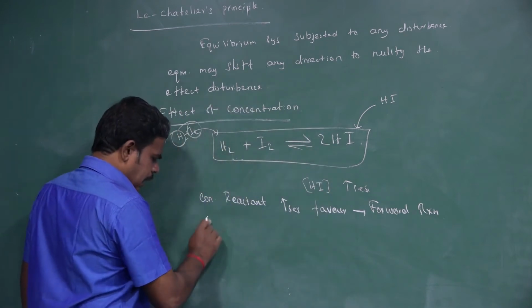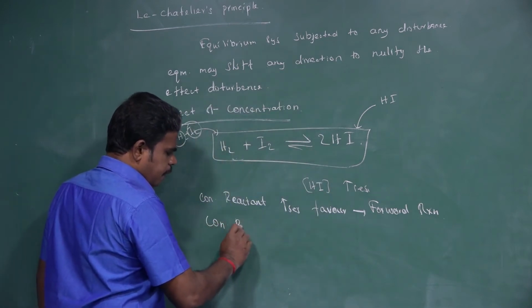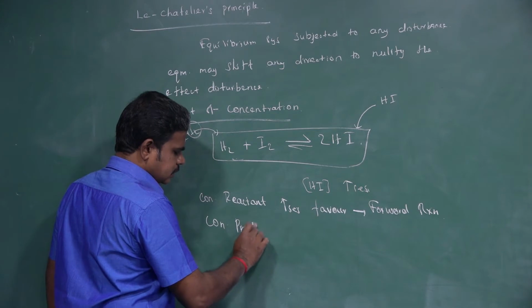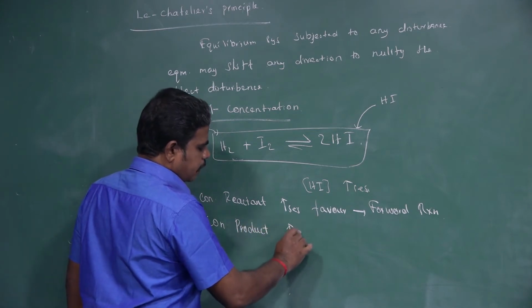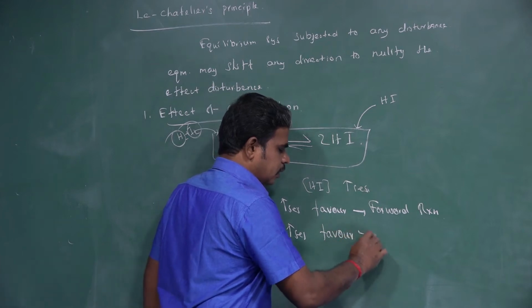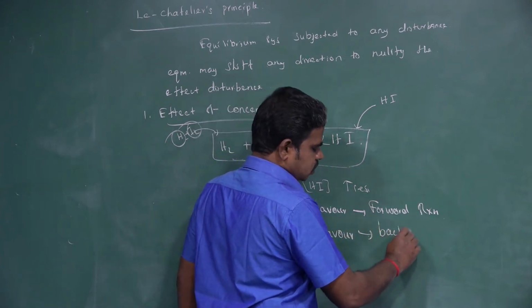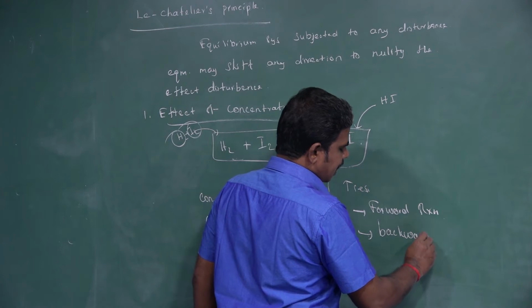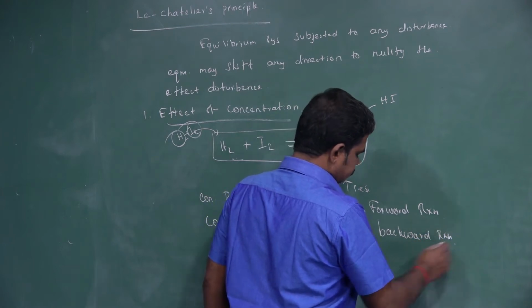And an increase in the concentration of product favors the backward reaction.